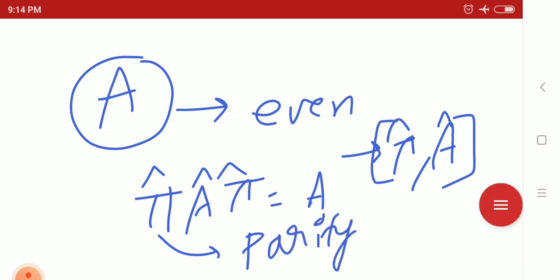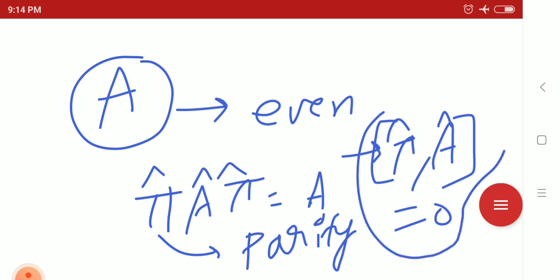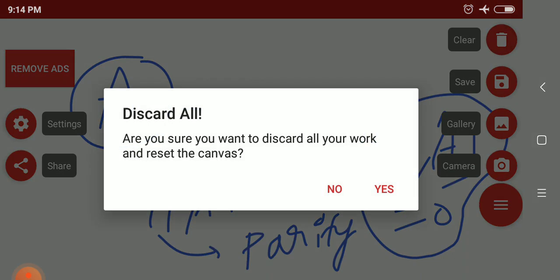We will discuss the parity operator in detail in another video. The operator that commutes with the parity operator is the even operator. And what is an odd operator?